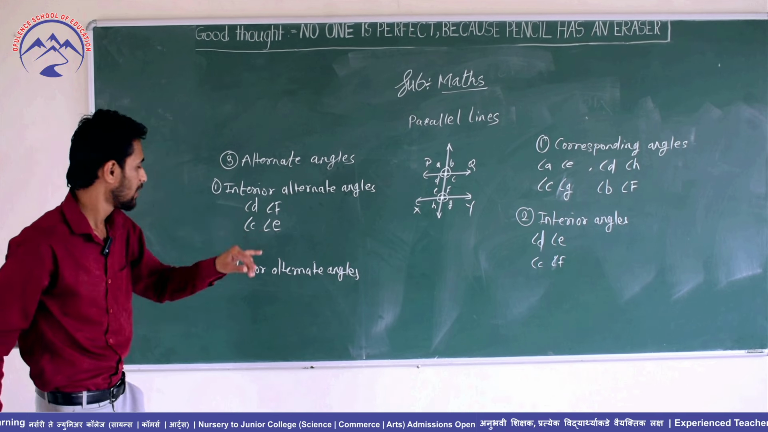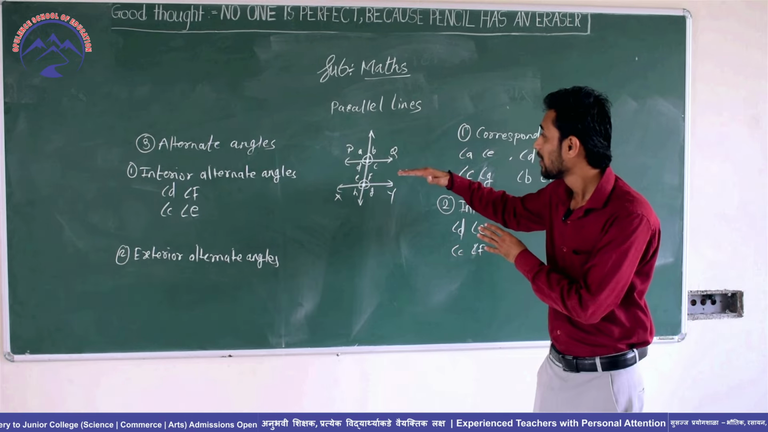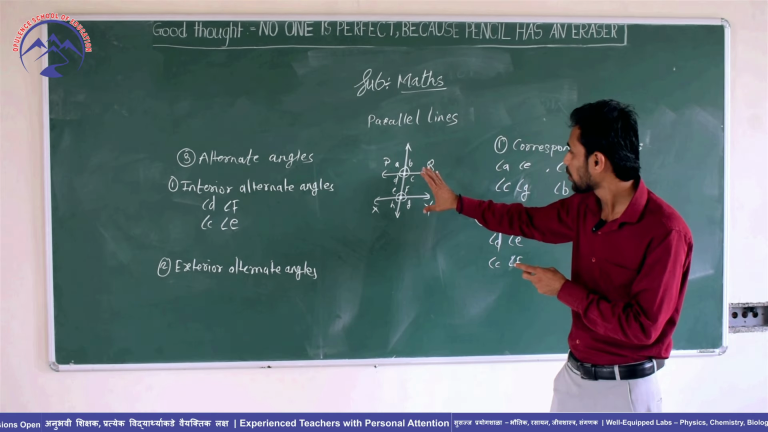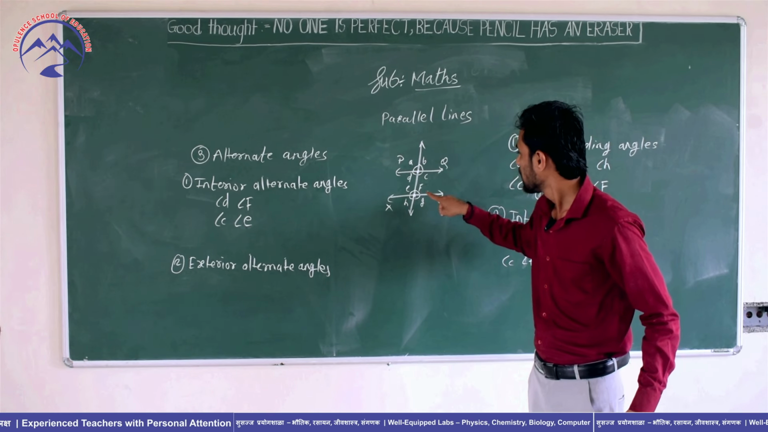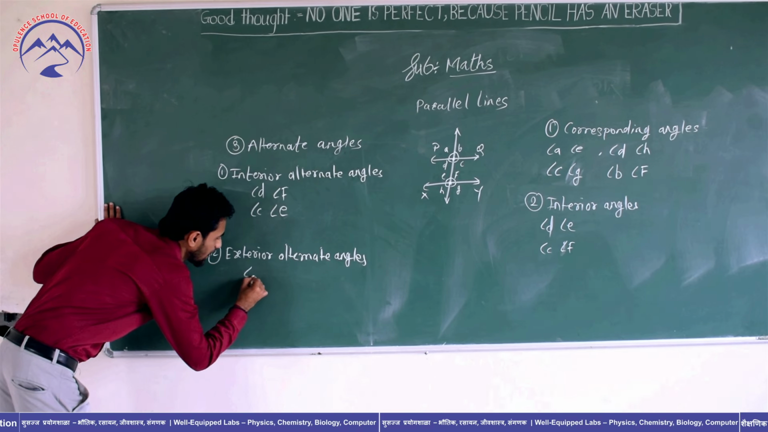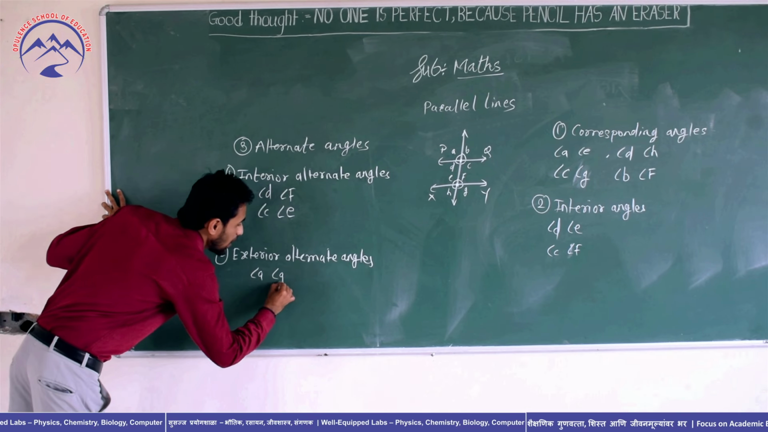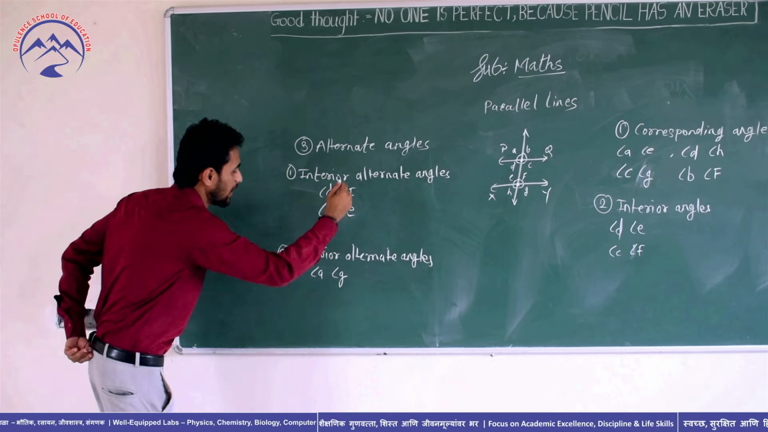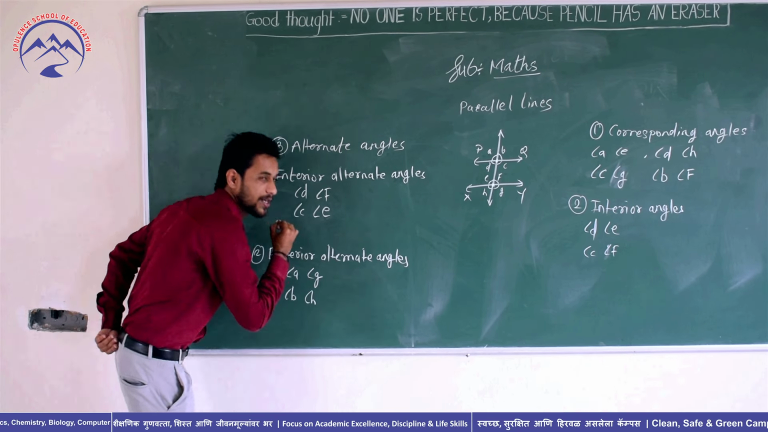Now tell me, what is exterior alternate angle? Exterior means which are outside these parallel lines. There are also four exterior angles. Which are they? A, B, H and G. So tell me which is the alternate angle of A? Exterior alternate angle G. And now you can tell me, Pragati, which is the alternate angle of B? Very good, angle H.